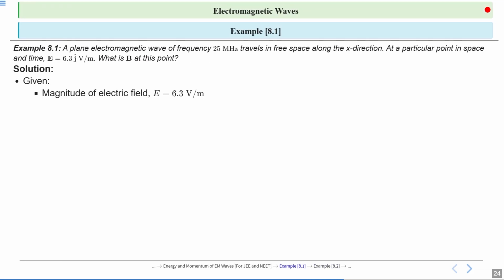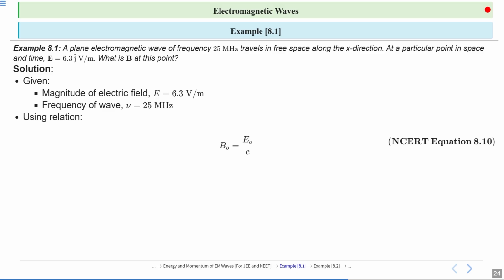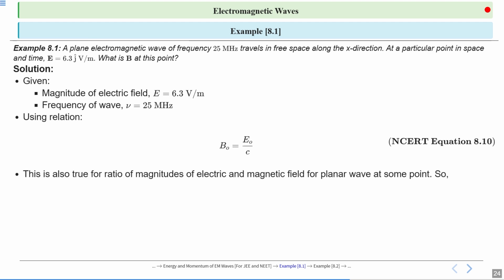What is given in the question? Magnitude of electric field E is equal to 6.3 volt per meter. This is magnitude only. Frequency of the wave is nu equal to 25 megahertz. Using the relation B naught is equal to E naught upon C, we can find the magnetic field magnitude. According to NCERT question 8.10, this is also true for the ratio of magnitudes of electric field and magnetic field. We have also discussed that for peak values or RMS values, the expression will be the same. B equal to E upon C is also correct.